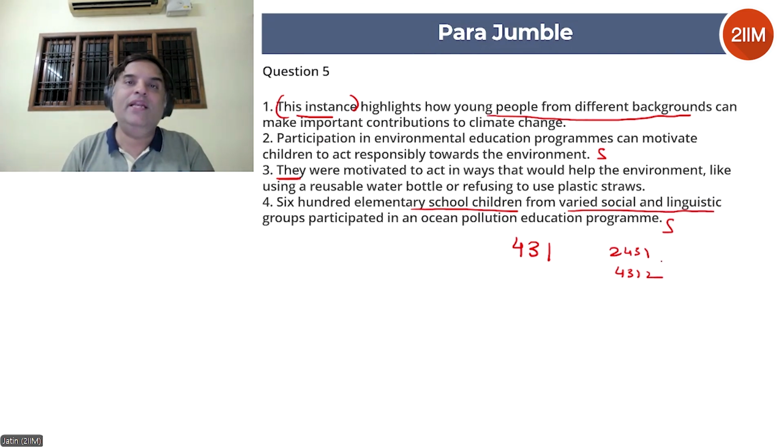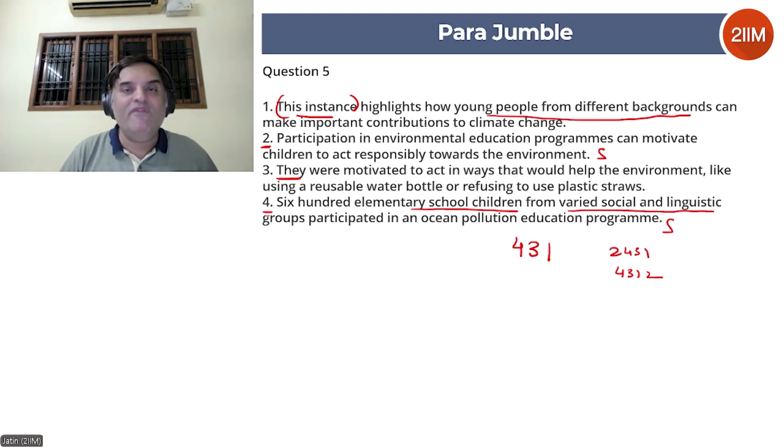So let's read both and let's see which one is the better flow. We'll choose that. 2-4-3-1 says participation in environmental education programs can motivate children to act responsibly towards the environment. 600 elementary school children from varied backgrounds participated, and then it goes on. See, this is a good flow because 2 is more generic than 4.